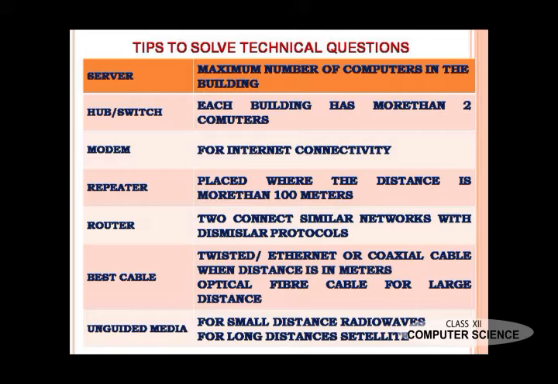Best cable: for a short distance, twisted pair cable, Ethernet or coaxial cable. When the distance is large, optical fiber cable may be used.